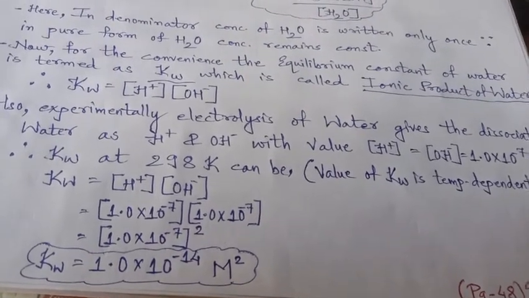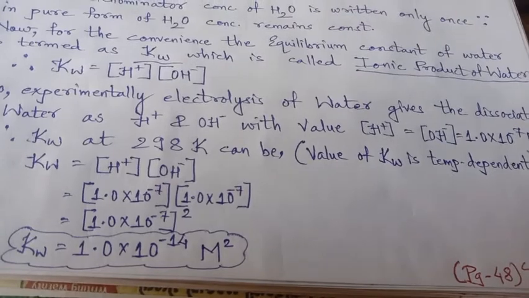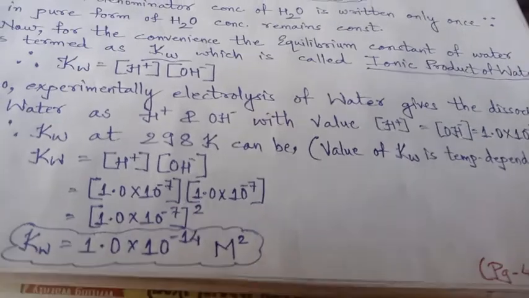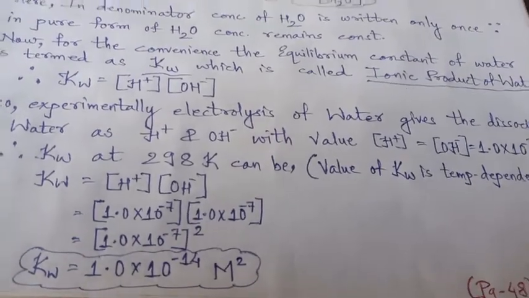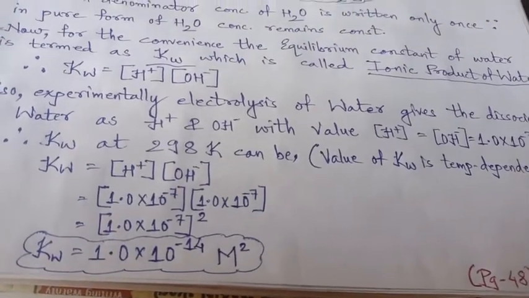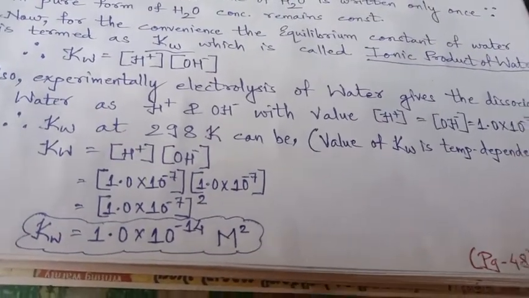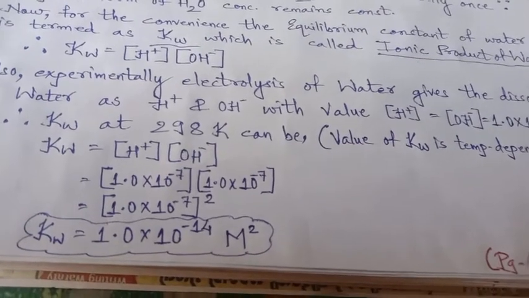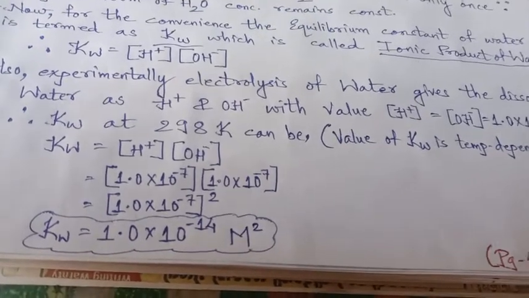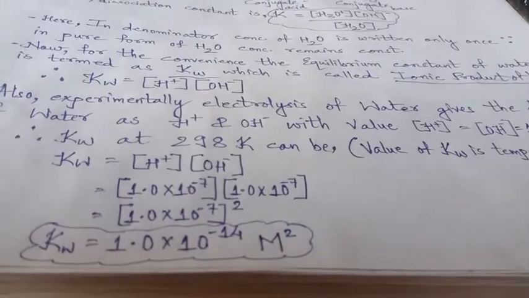As per the experimental value, the concentration of H+ is 1 into 10 raised to minus 7, as well as OH- is also 1 into 10 raised to minus 7, because the cation and anion, H+ and OH-, have dissociated equally from the water molecule. So 1.0 into 10 raised to minus 7 multiplied by 1.0 into 10 raised to minus 7 will give 1 into 10 raised to minus 7 squared. That is, the ionic product of water is equal to 1 into 10 raised to minus 14 M squared, because both are concentration values. Capital M gives the concentration in molarity.